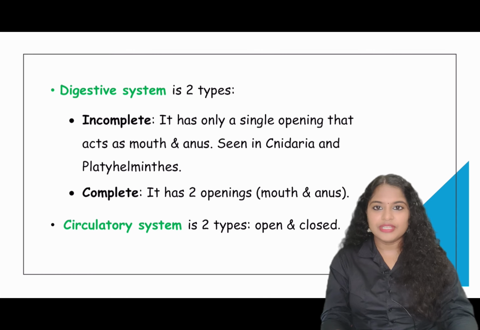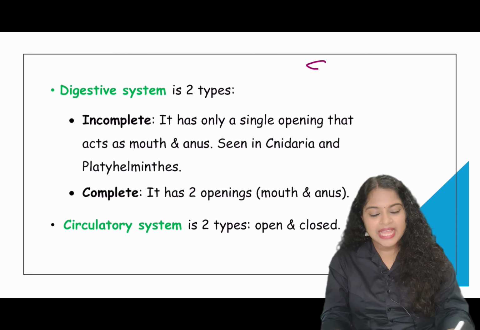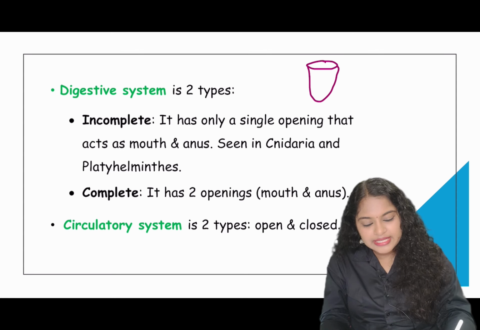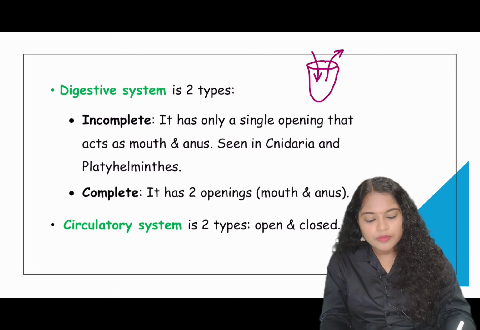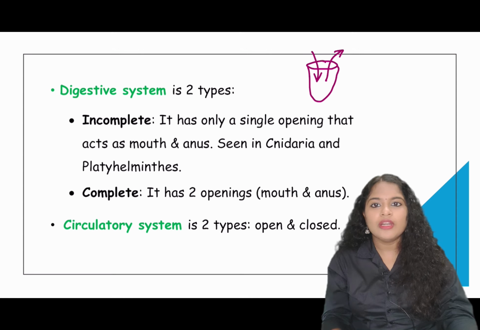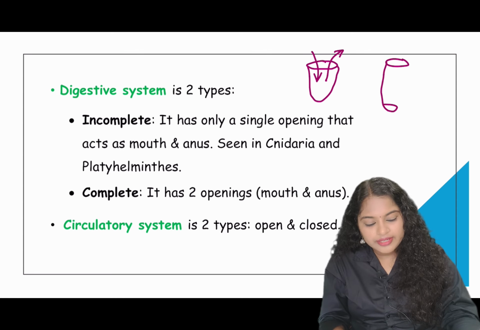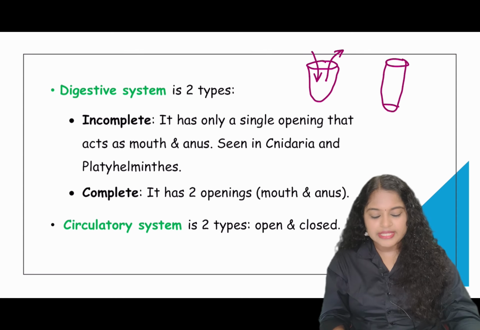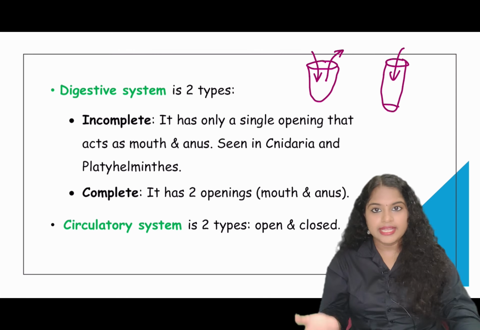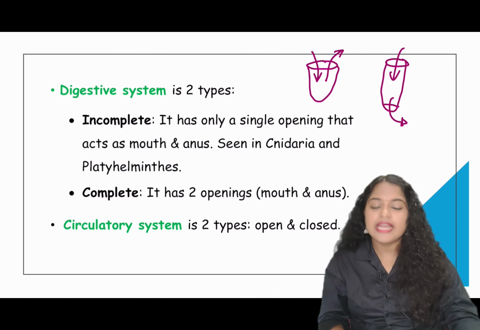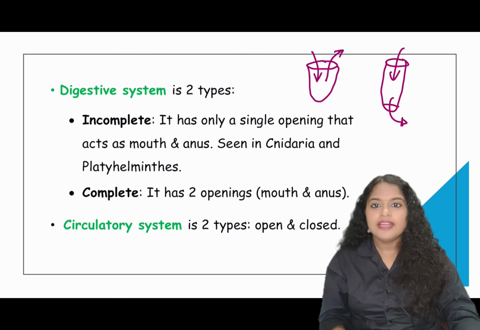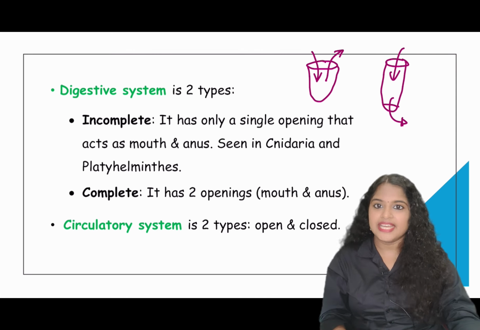Digestive system is of two types. One is the incomplete digestive system and the other one is the complete digestive system. In the incomplete digestive system, what happens? A single opening serves as both mouth and anus. So the food is taken in through one opening and the waste is removed through the same opening. That is why it is called the incomplete digestive system. In other, higher organisms, there are two openings: the mouth for taking in food and the anus for elimination of waste. So this type of digestive system is called the complete digestive system.